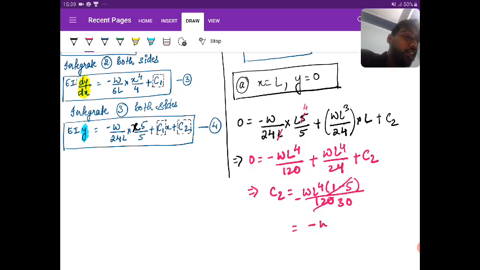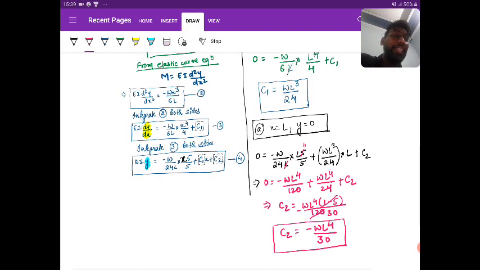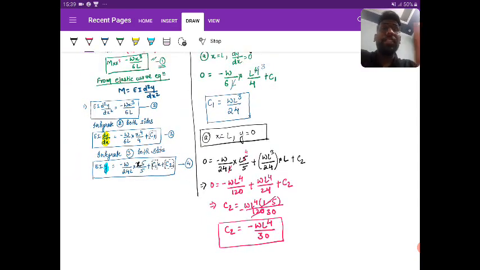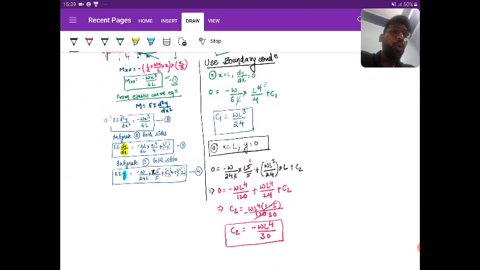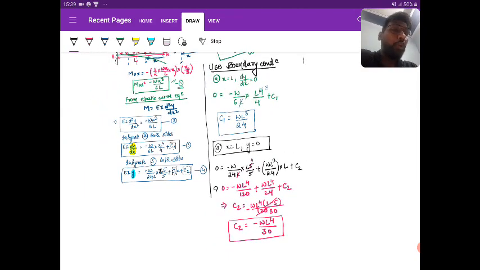So the answer is minus WL power 4 by 30. C2 you are getting as minus WL power 4 by 30. So this is the way we found the boundary conditions. Yes or no? We have found the boundary conditions.